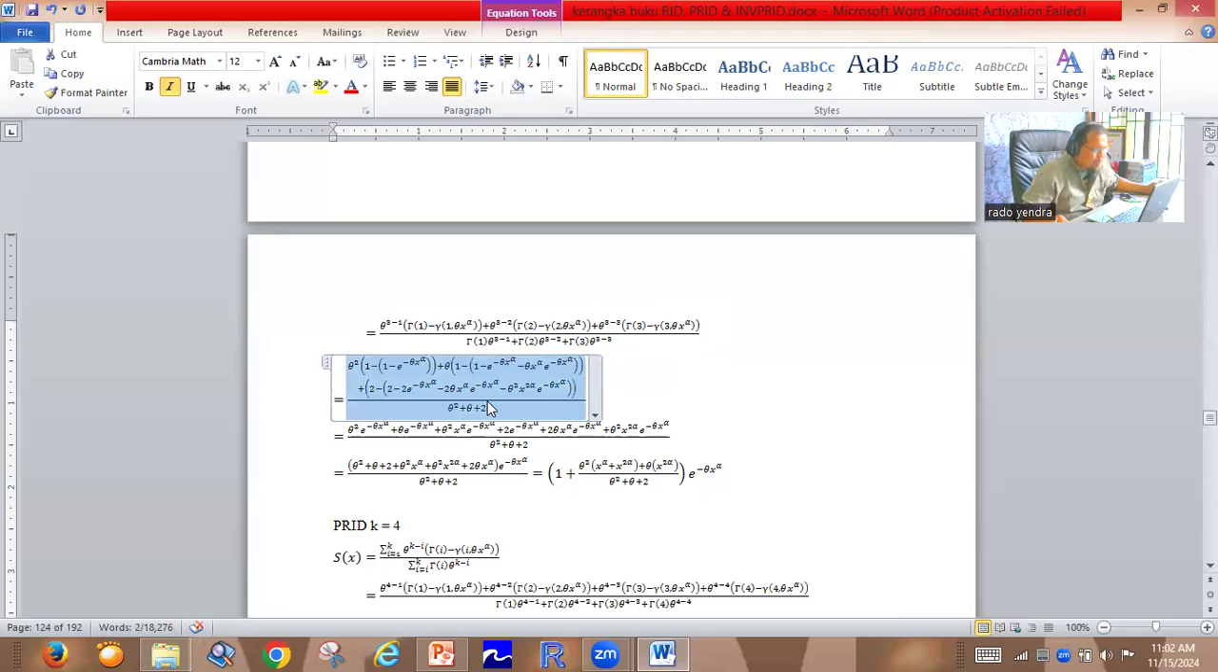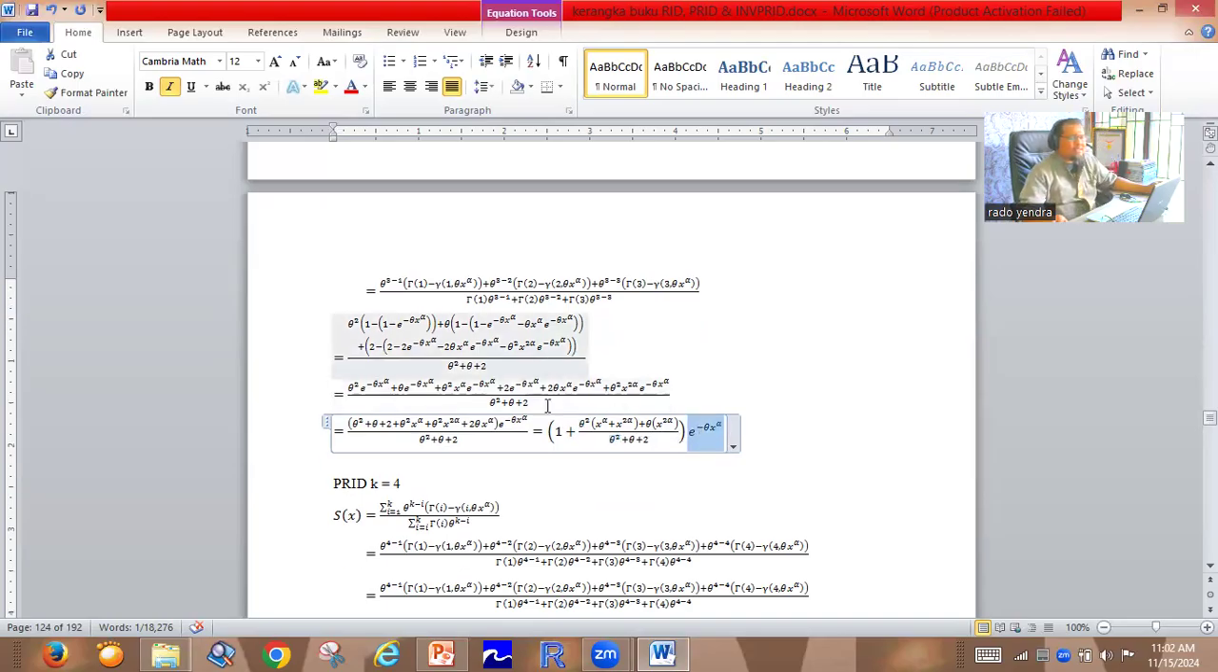And then with simple mathematics, we can prove that the survival function for the Power Rado Institute distribution K equal to 3 is 1 plus theta power 2 multiplied by x power alpha, plus theta multiplied by x power 2 alpha, divided by theta power 2 plus theta plus 2, multiplied by exponent minus theta x power alpha. It's super easy.